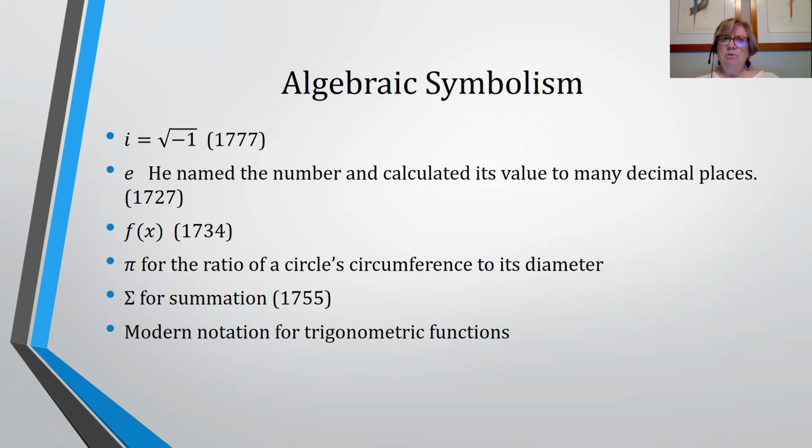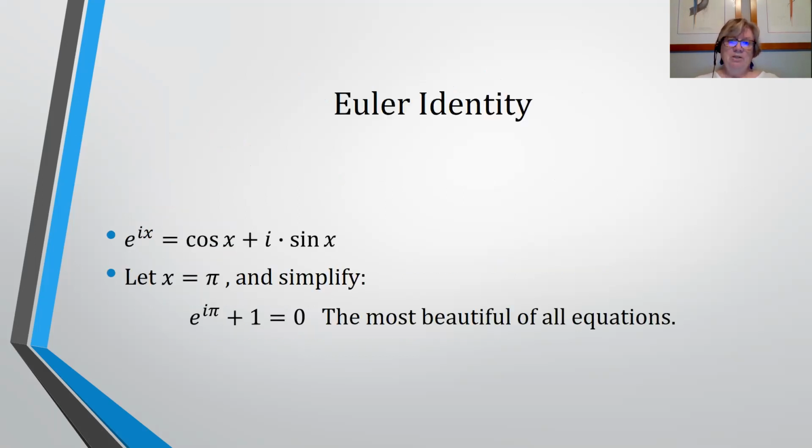We had mentioned that in terms of Leibniz using it with respect to the calculus, and Euler was using it more generally for all functions. He used pi as the ratio of a circle's circumference to its diameter. So that was the first time that there was a common name for that number. Used the summation symbol, used the modern notation for trig functions. So just the fact that he wrote so much, so often, so quickly, he had to have some kind of symbolism, and it was out there in front of people. So people began to use it.